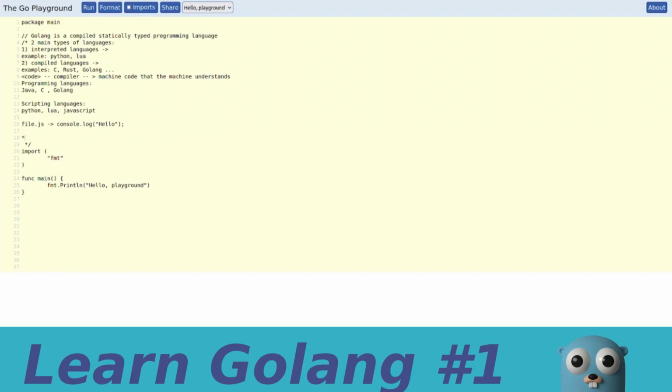Now to clarify another thing, notice that we talked about scripting languages. We said that Lua, Python, and JavaScript are scripting languages, and that Java, C, and Golang are programming languages. But do not erroneously think that scripting must imply interpreted, or that programming must imply compiled, because this is actually not the case.